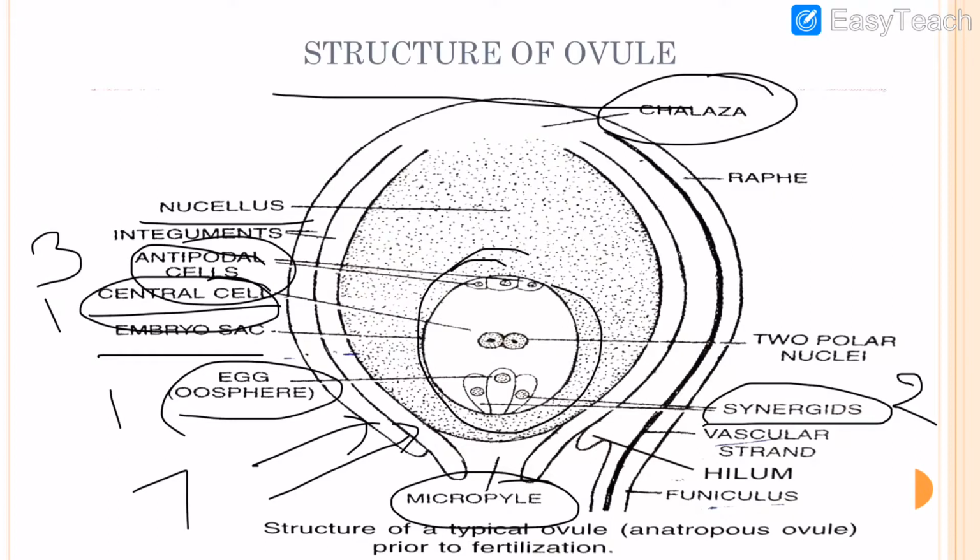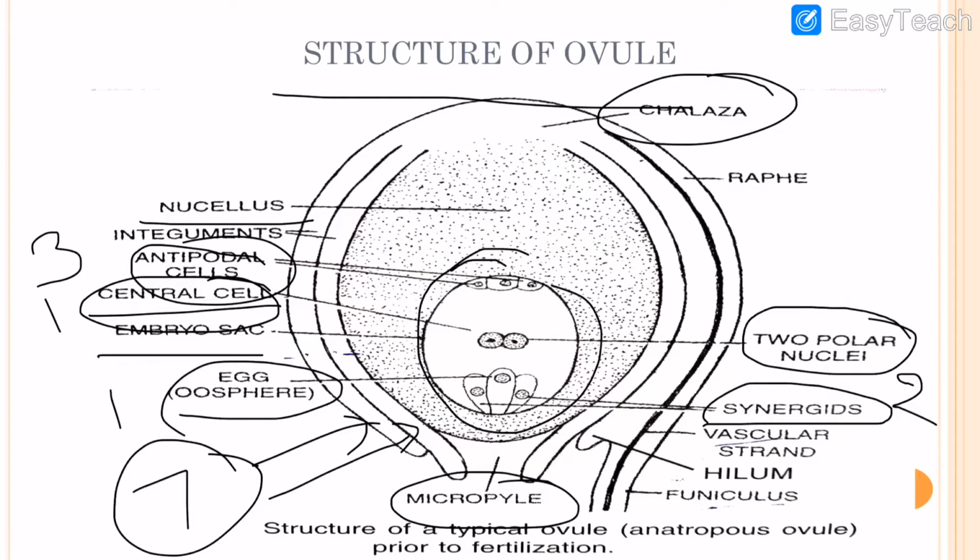Okay, total number of cells are 7. In the embryo sac, 7 cells are present. But remember one thing, in the central cell, 2 polar nuclei are present. That is, the number of nuclei present in the central cell is 2.